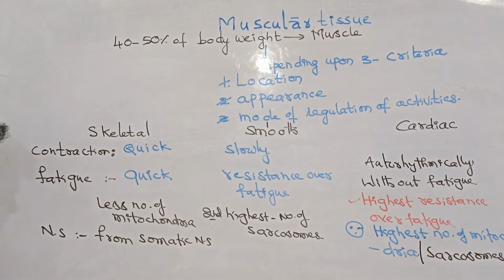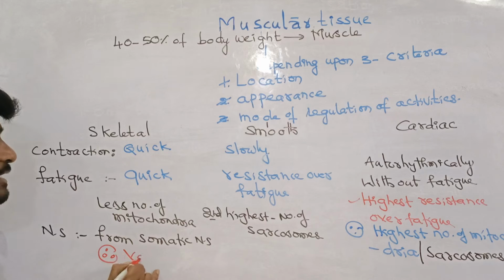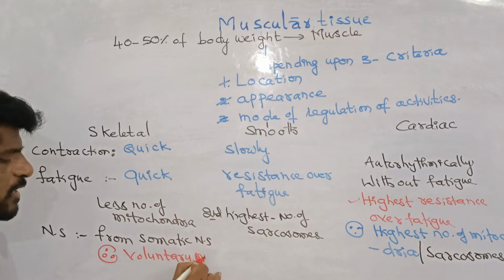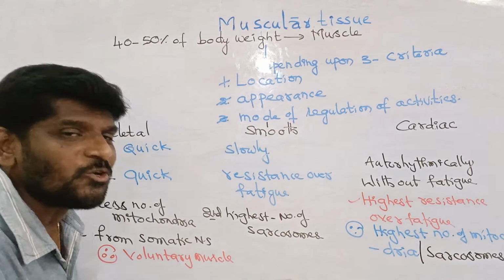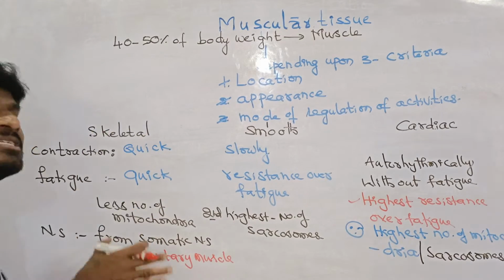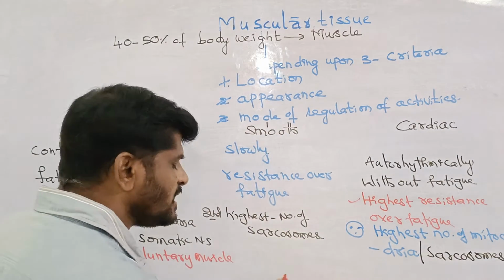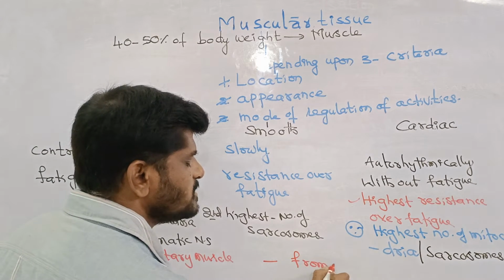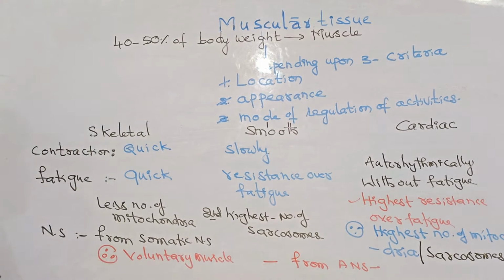Because it receives nerves from the somatic nervous system, it is called a voluntary muscle, because the somatic nervous system is voluntarily controlled. Hence, the skeletal muscle is a voluntary muscle. Both smooth muscle and cardiac muscle receive nerves from the autonomic nervous system.